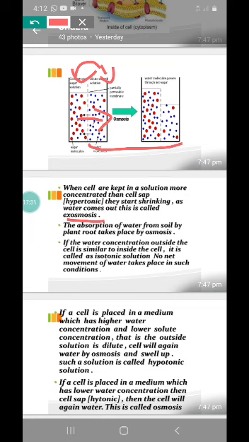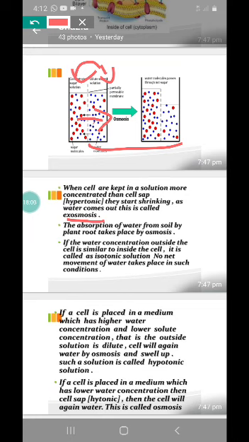From where to where has the water to go? From outside to inside, right? When such a solution, children, where the water concentration is higher than the solute concentration. What is a solute? Solute is the substance dissolved in the water or solvent.